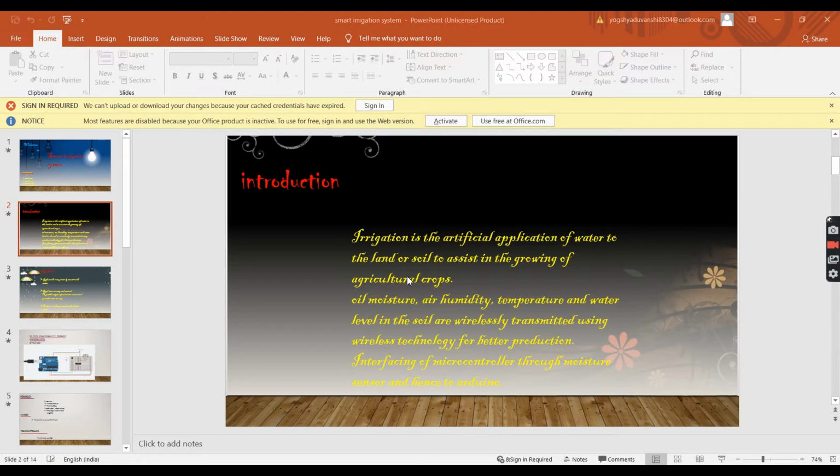And for this we have placed some devices like a temperature sensor, a microcontroller, a power supply, and an H-bridge motor driver.